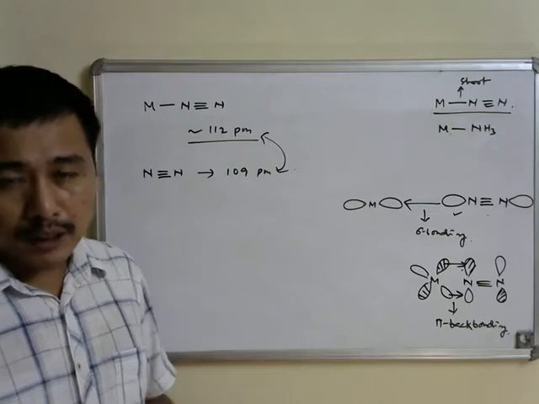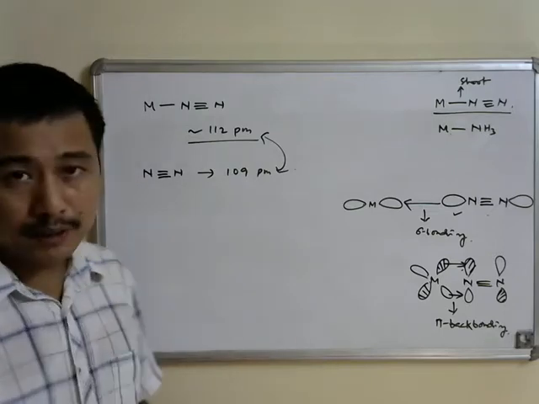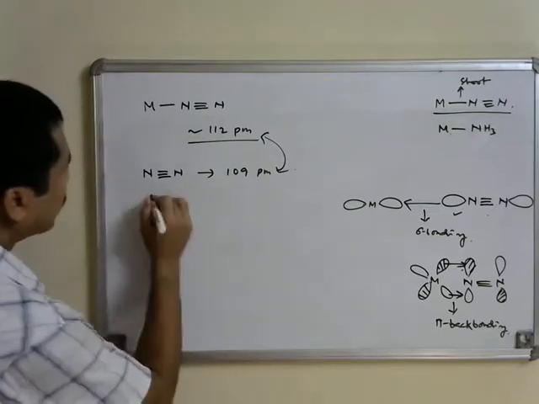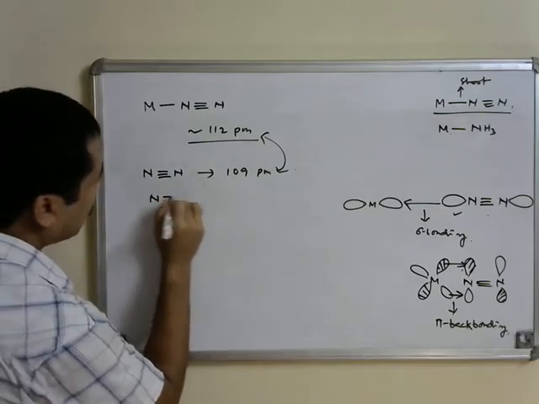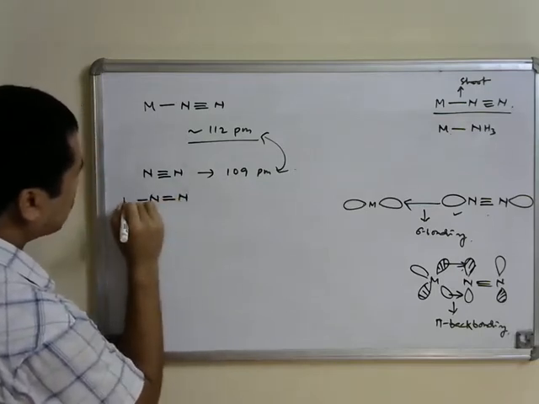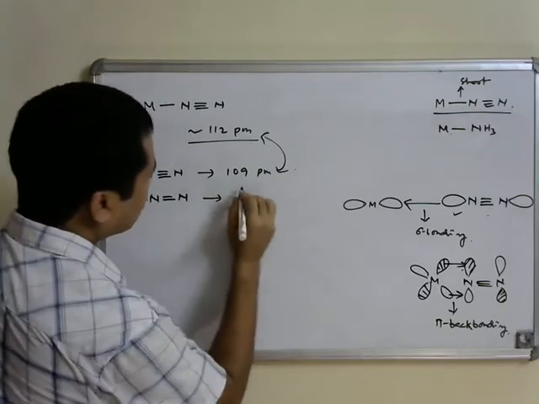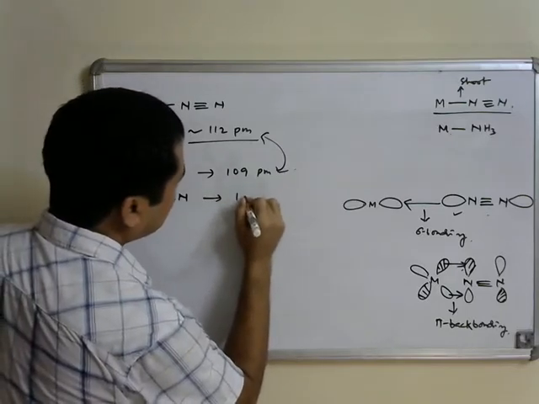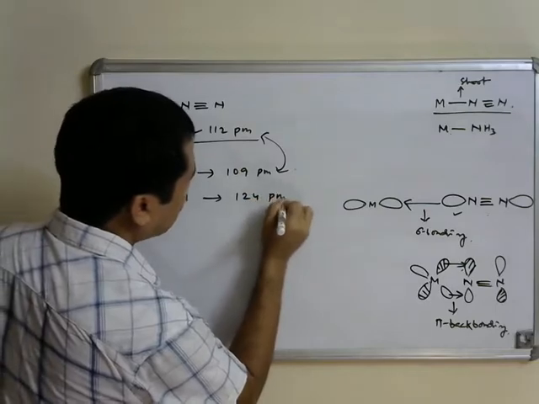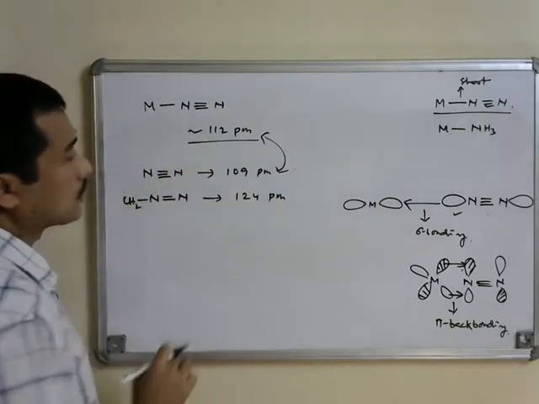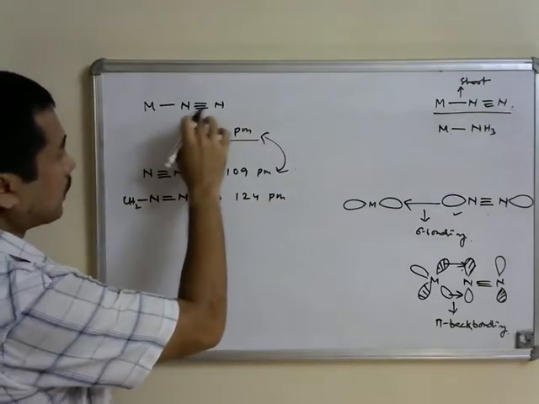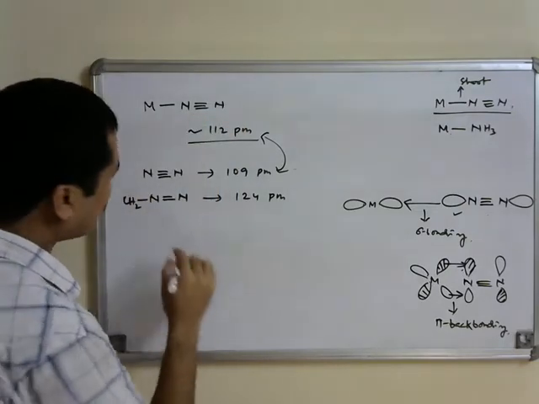Because if you look at the nitrogen-nitrogen double bond distance, for example in case of diazomethane, the bond distance is equal to 124 picometer, which is substantially longer than what you see for the NN bond distance in metal dinitrogen complexes.